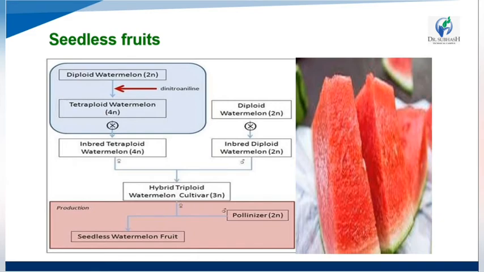The hybrid watermelon cultivar has a genome number of 3n, so it does not have seeds inside its fruit. So seedless watermelon fruits are obtained. This is the seedless fruit, second application.